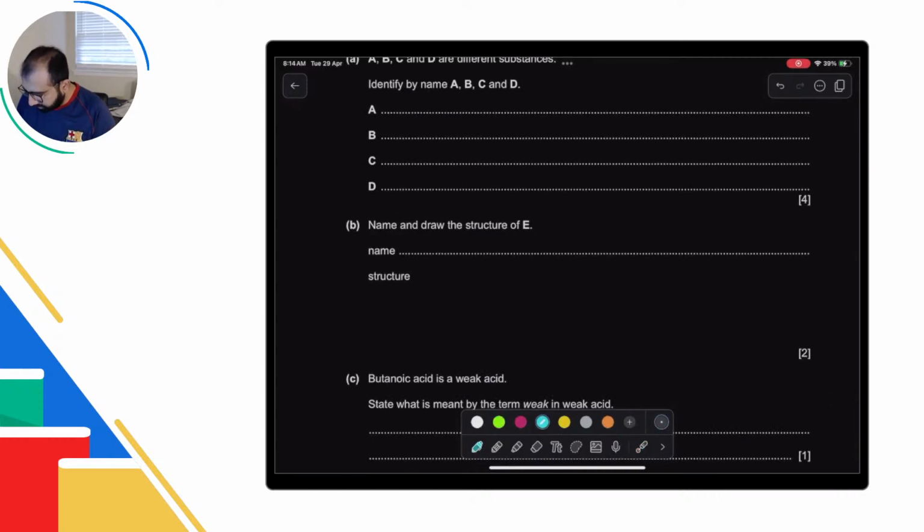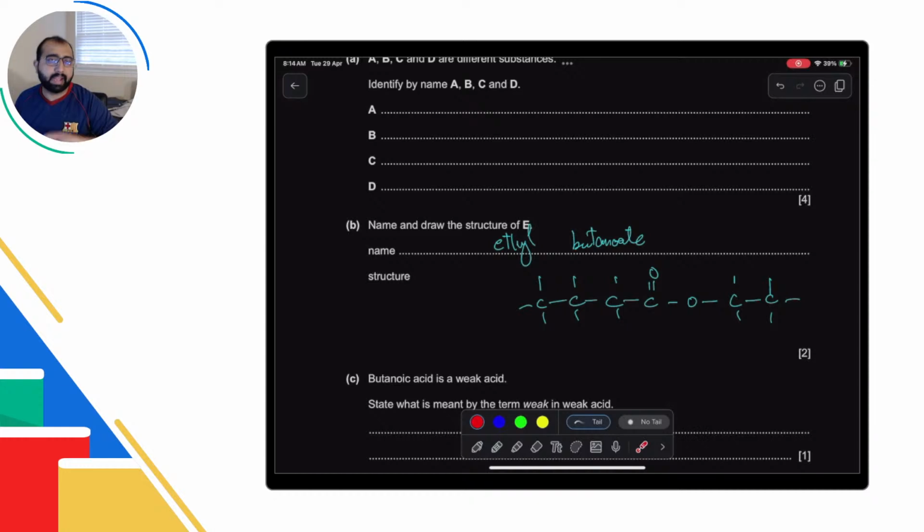Name and draw the structure of E. So ethyl butanoate. So how do you write it out? The buta part is going to be the thing with ester bond, and oxygen के उस side पर हमारे पास ethyl होगा, so 2 carbons, and that is how you write it. If you want to go back to where it came from, यहाँ से break down करें इसको, ठीक है. So this part is coming from the acid and this part is coming from the alcohol. Complete the H and OH and you're good. हमने इसके ऊपर 90 minutes organic जो है उसको आप देख लें. We have gone through these.